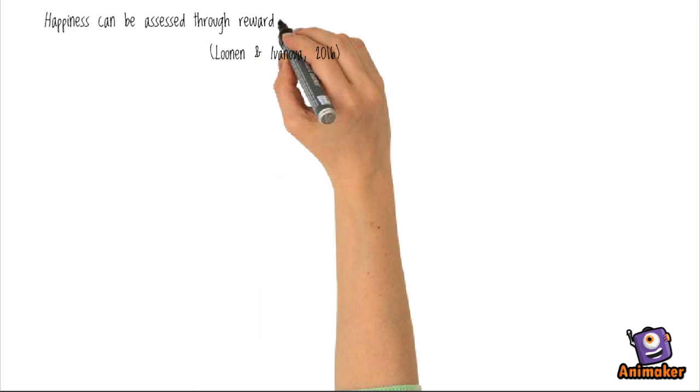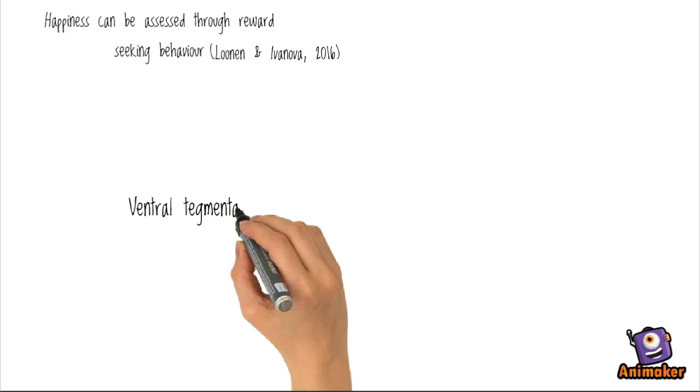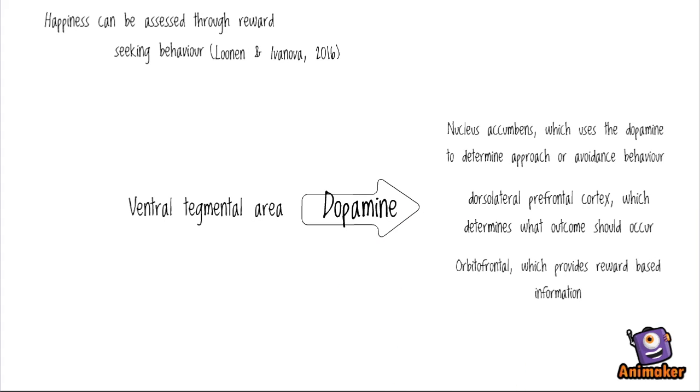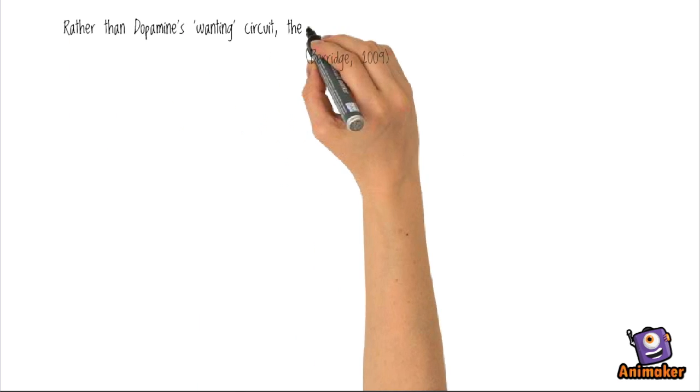Happiness can be assessed through reward-seeking behaviors. This enacts dopamine being sent from the ventral tegmental area to the nucleus accumbens, which uses the dopamine to determine approach or avoidance behavior, to the dorsolateral prefrontal cortex, which determines what outcome should occur, and the orbitofrontal cortex, which provides reward-based information. The opioid reward system has been linked to liking.